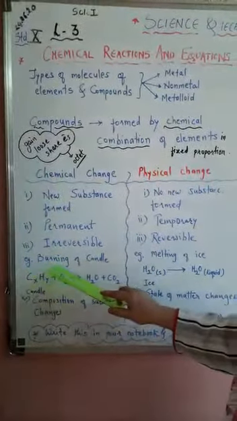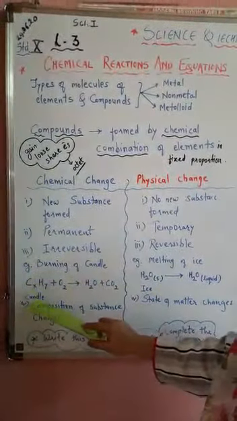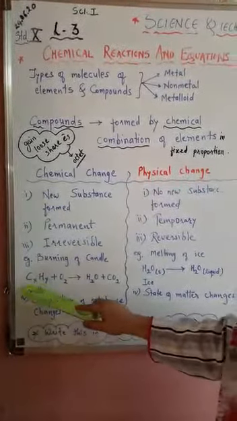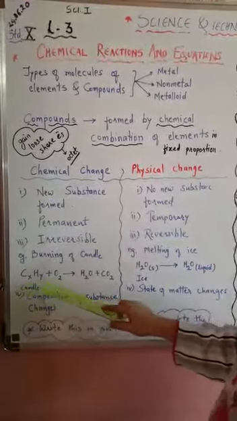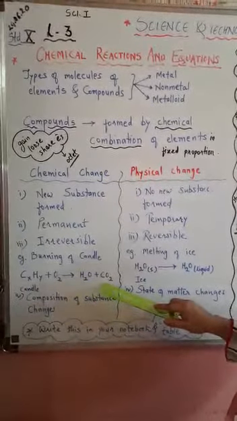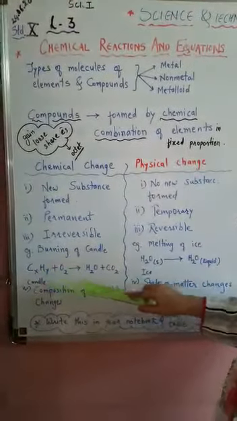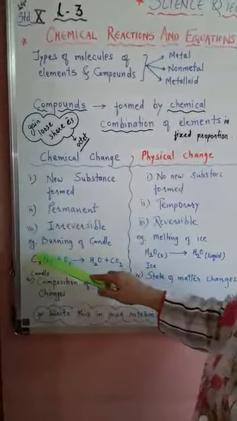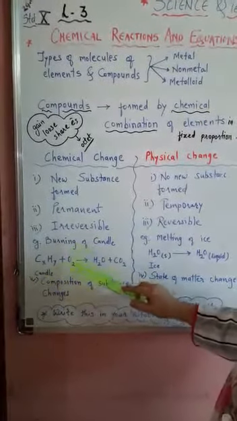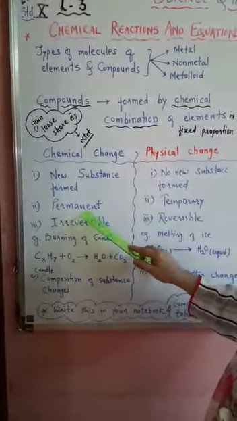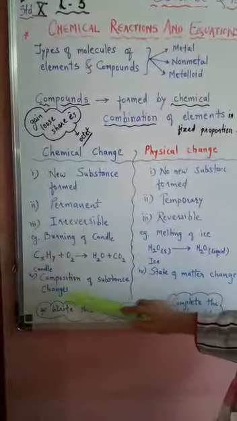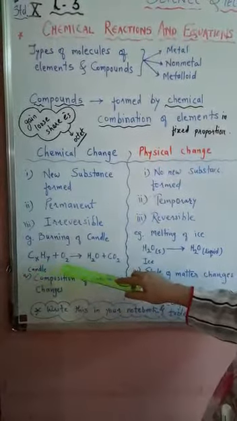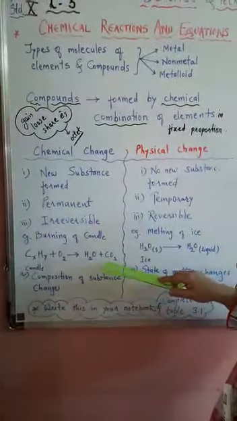Here we can take the example of burning of a candle. When you light a candle, that is a hydrocarbon. So just take this as the general formula for a hydrocarbon. It burns, so it reacts with the oxygen and it will give water and carbon dioxide. After burning the candle, these are given out into the surroundings, and from this you cannot get back the candle. It is irreversible, and that is a permanent change. In this, the composition of the substance is changed. This is the composition of the substance, but after the chemical change has taken place, the composition is changed.